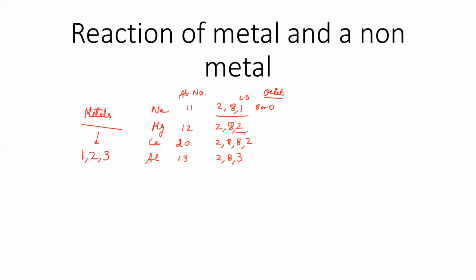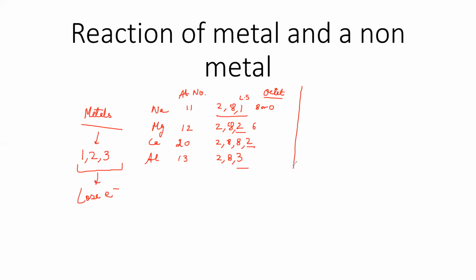Similarly, magnesium has 2 electrons. Gaining 6 electrons will be difficult, and losing 2 will be easy. Similarly, for calcium, it will be easy to lose electrons. For aluminium, it will be easy to lose electrons rather than to gain 5 electrons. So metals have a tendency to lose electrons.